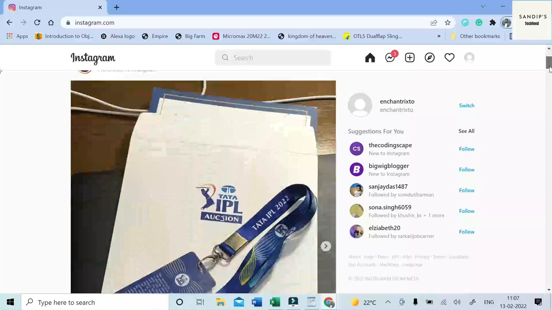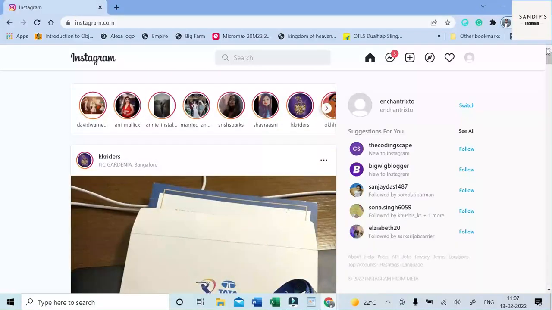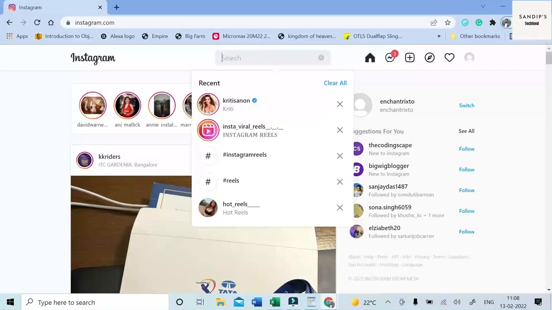You can search for the reels in two ways. Either you can access the celebrities or the artists that you follow on Instagram, or else you can just check for Instagram reels in the search option.